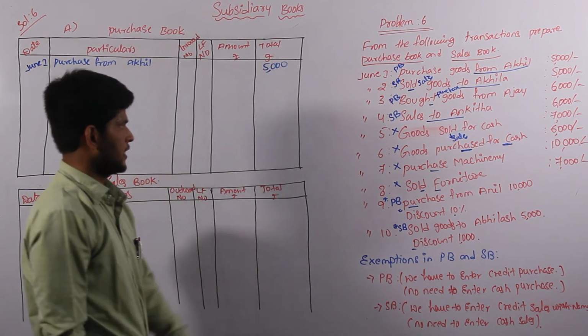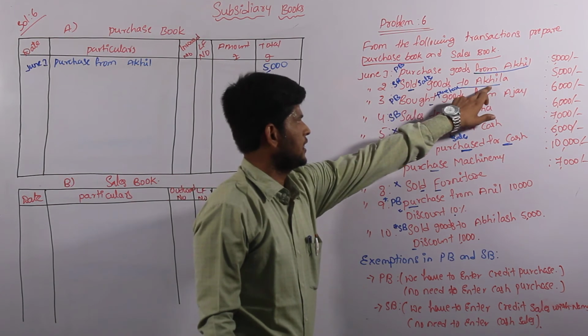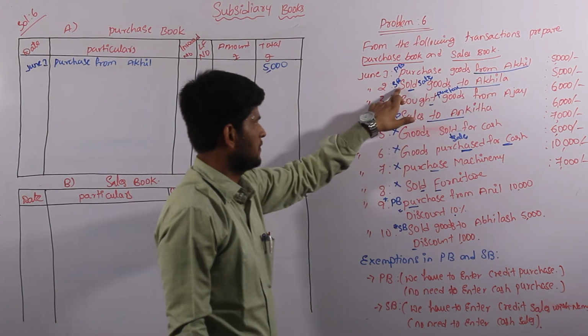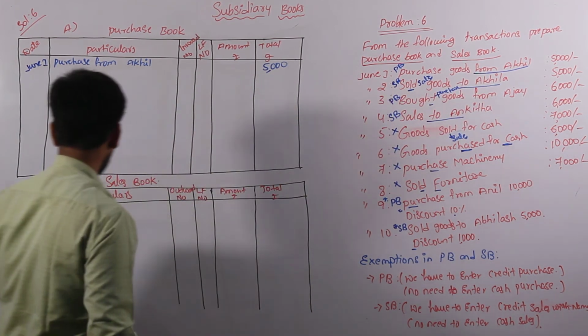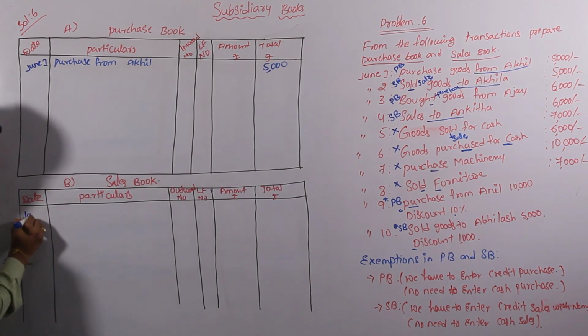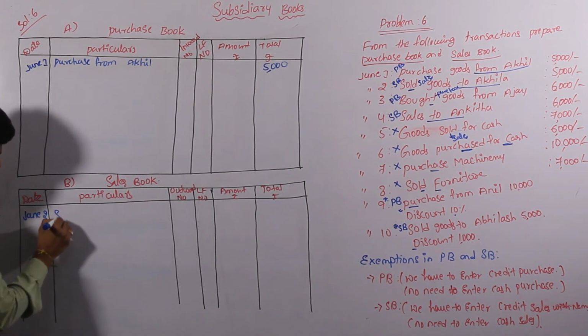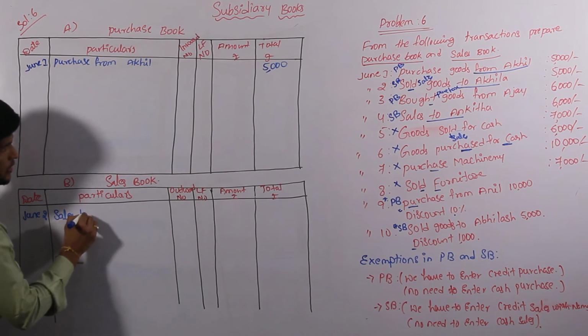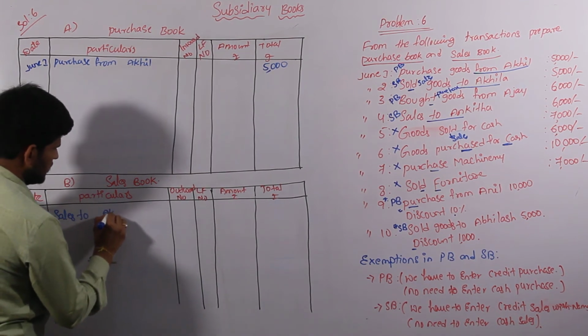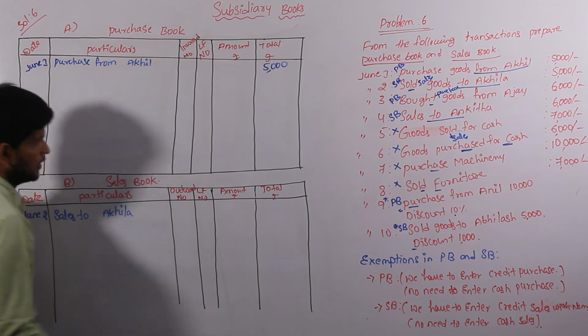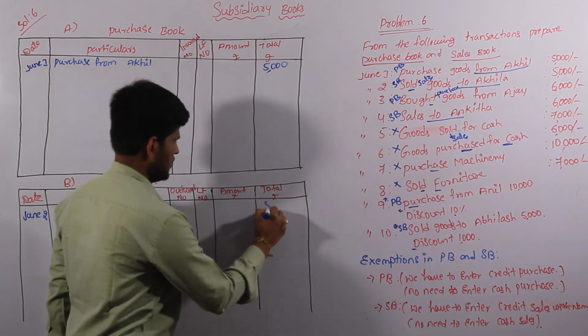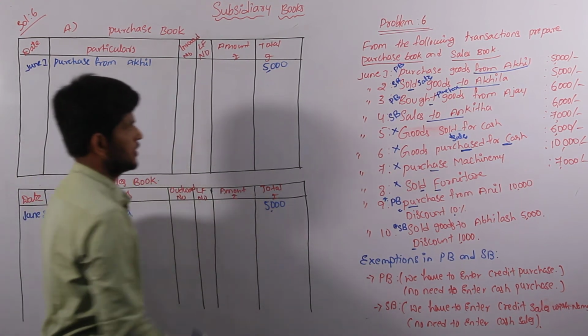And come to the second one, sold goods to Akila. It is a credit sale transaction. It will be considered in our sales book. So we have to enter it in our sales book. Date is important, that is on 2nd. Sales to Akila, worth of transaction 5,000. There is also no substitution.